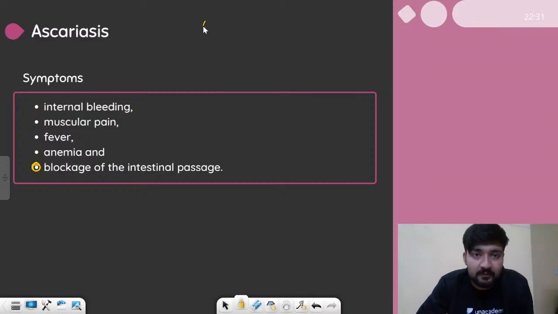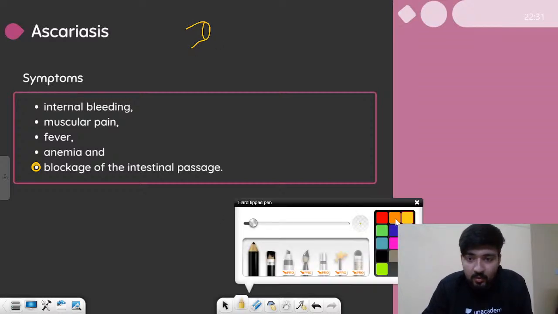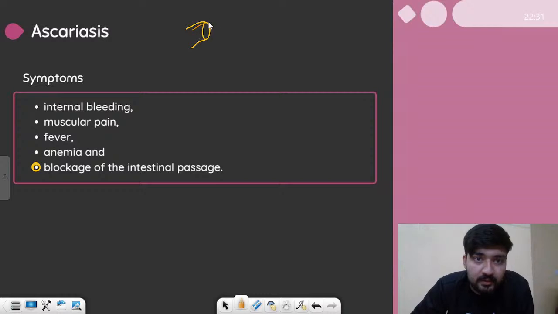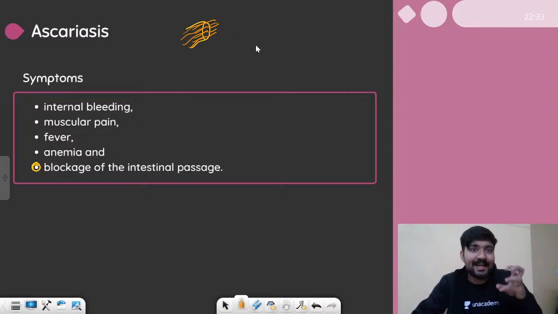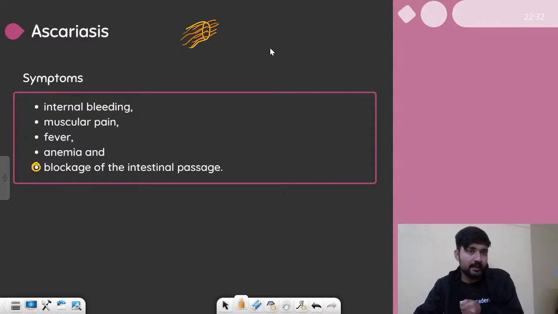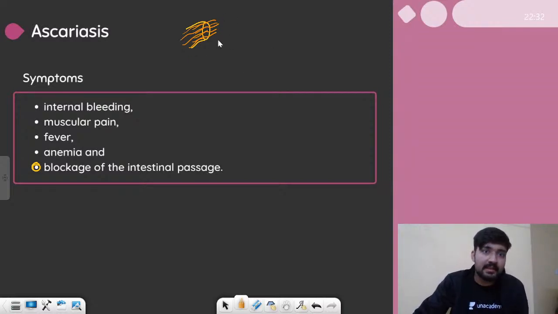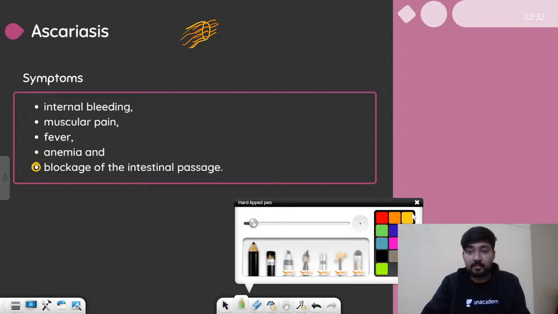So you can imagine if this is the intestine and it has to pass food, it will contain organisms like these, right? You will see all these noodle-like organisms which have blocked the intestine completely. You might have seen some operation videos where they take these noodles out of the intestines. These are not noodles, these are Ascaris lumbricoides which have blocked the intestine. So yes, surgery is needed if the cases become severe.